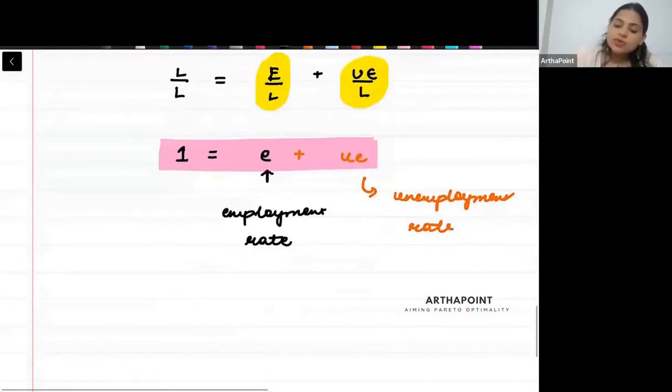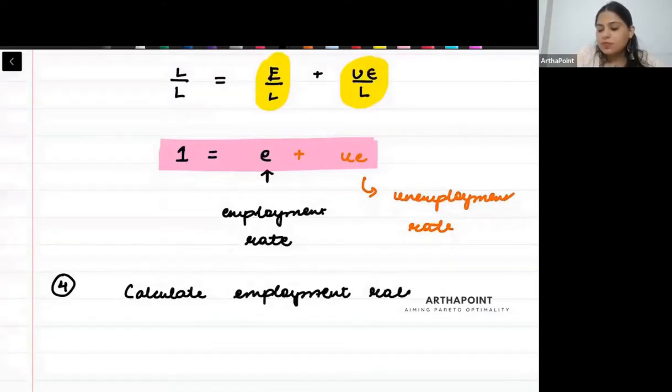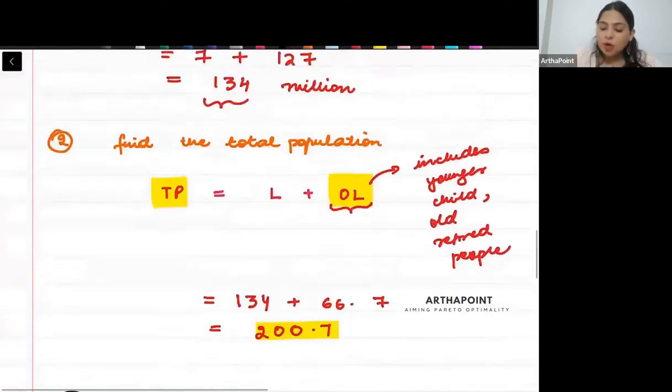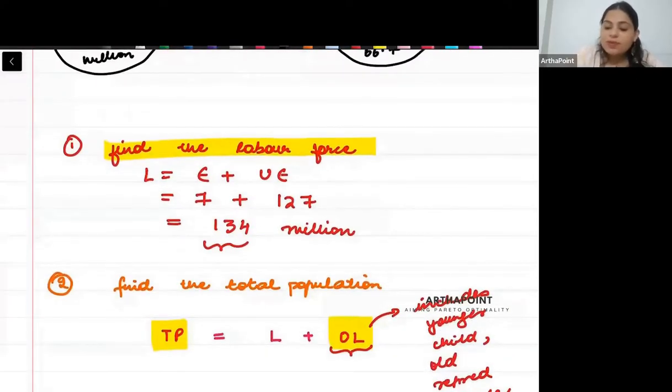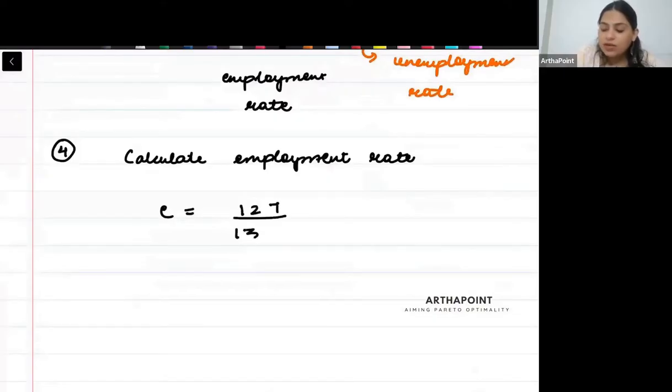Now, suppose I ask you, calculate employment rate. So beta, what will you do? Employment rate is going to be how many people are employed? Employed? 127. What is the labor force? 134. Population se divide nahi karna hai. Many people make this mistake. So beta, employment rate will be 127 by 134. Please calculate this for me in the decimals.